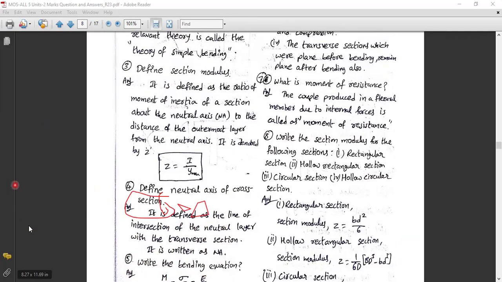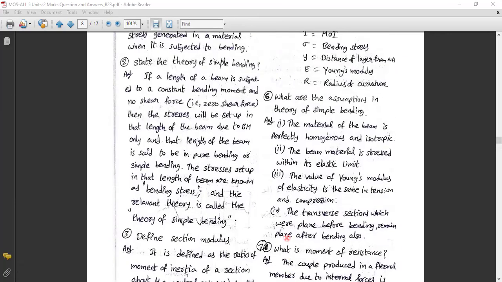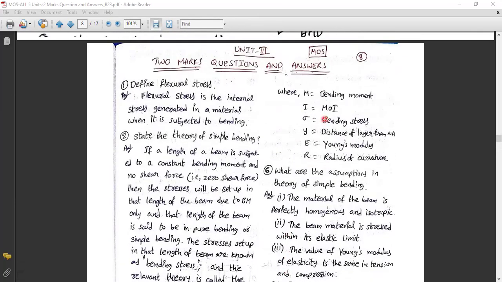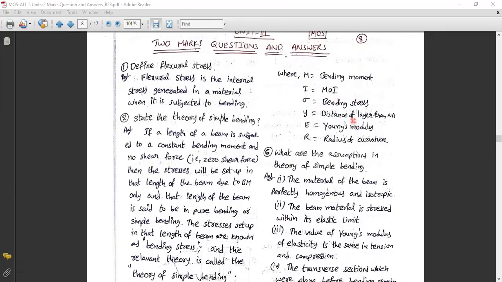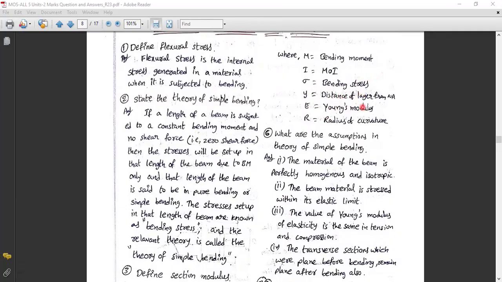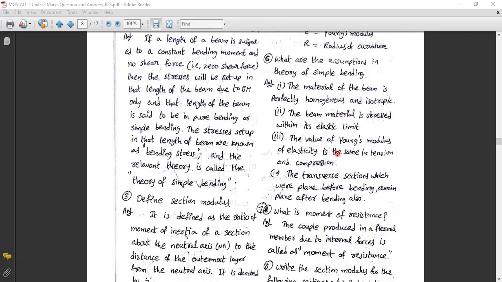Now we will go into this one here. Definitions are there. M is equal to bending moment. I is equal to moment of inertia. For example, for a rectangle it is BD cubed by 12, and like that for a circle, hollow circle, hollow rectangle, rectangle. Both cases we are going to deal with in this section. Sigma is equal to bending stress here. Y is equal to distance of the layer from the neutral axis. E is equal to Young's modulus of that material property. R is equal to radius of curvature in order to calculate this bending equation.